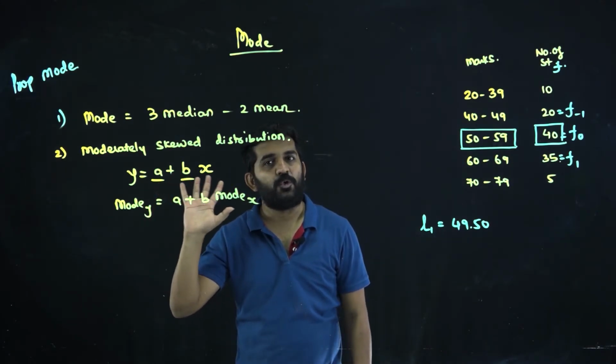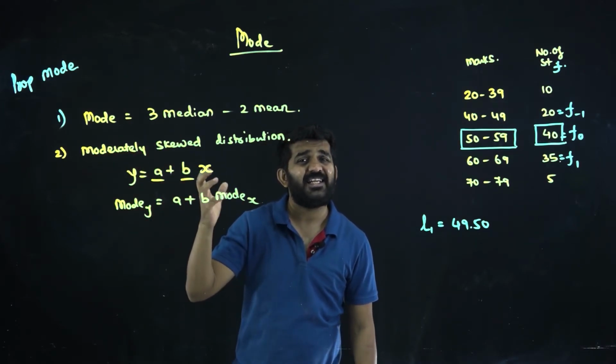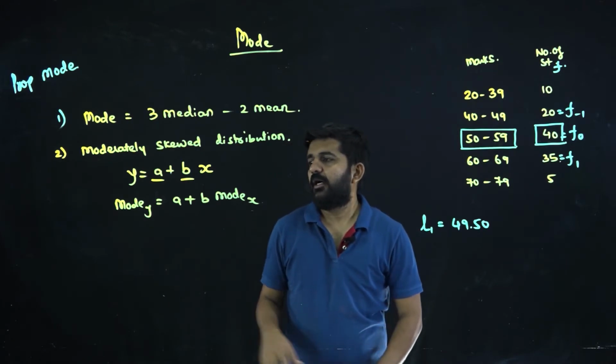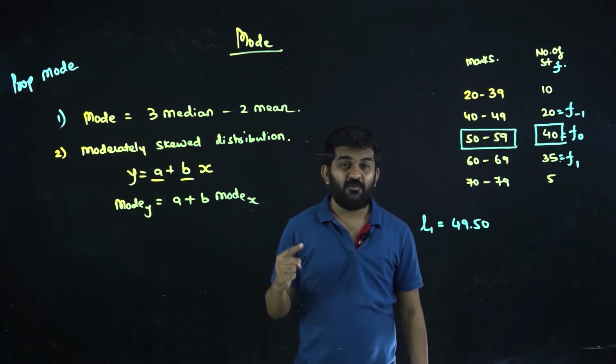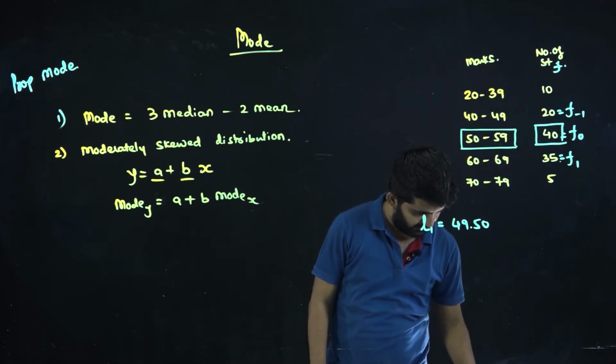The answer is absolutely yes. But you need to remember, only when there is not much skewness, only a moderate skewness, can we use this particular formula. Again, this is a formula for mode. We have learned perfectly what is change in scale, change in origin, and we can easily solve it. Is it alright?